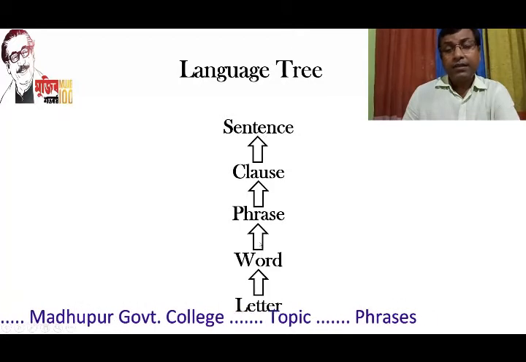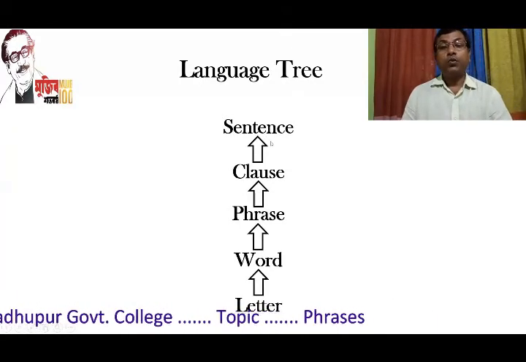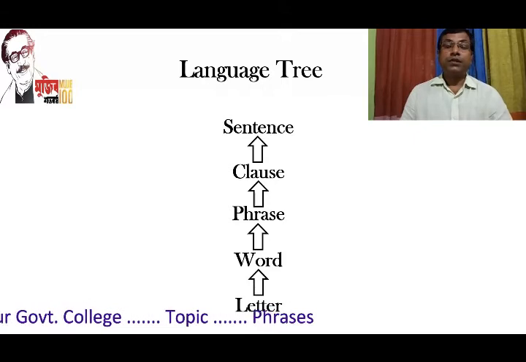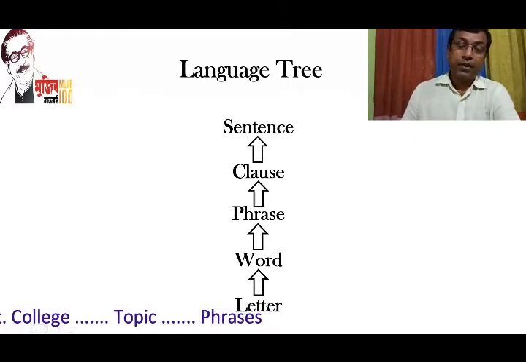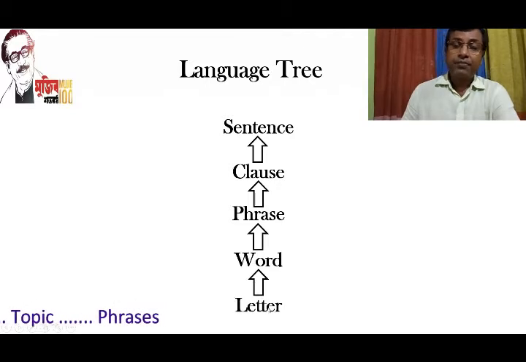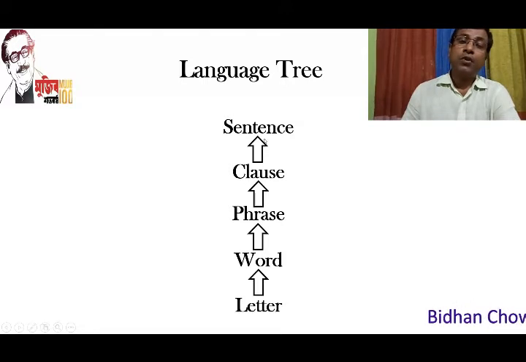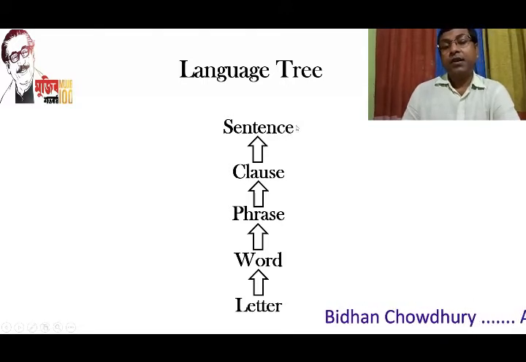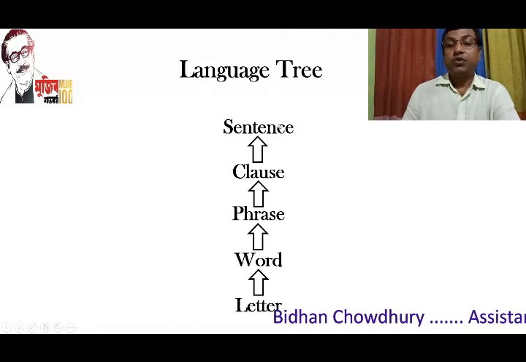And that is the system we follow to learn a language. Our journey starts from letter, and gradually we come to word, then phrase, then clause, and last of all sentence. And this stage lies at the top of my language tree.